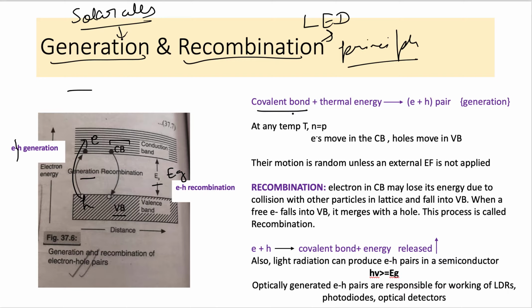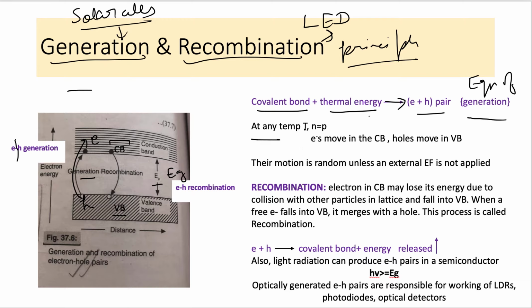See, the covalent bond of the electron hole is getting apart, or they are breaking. So when does it happen? On the application of some thermal energy or electrical energy. So covalent bond plus thermal energy is actually producing an electron hole pair. This process is called generation, and this is the equation of generation.